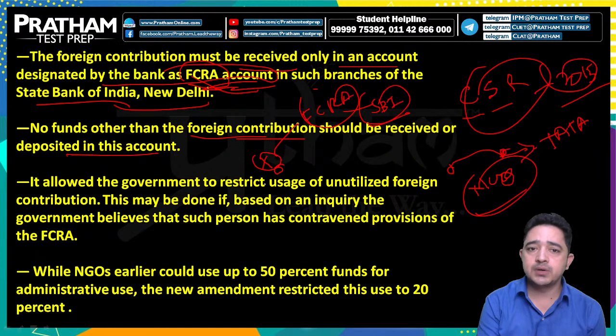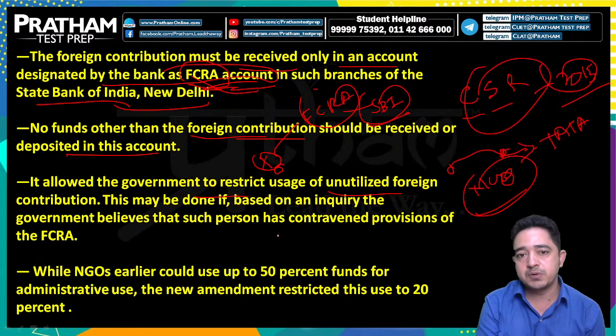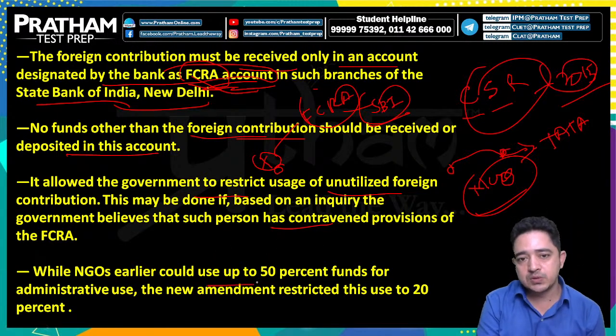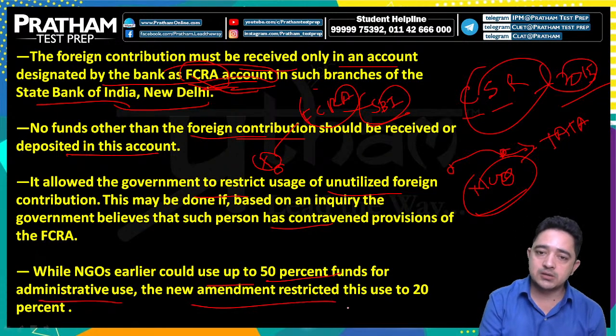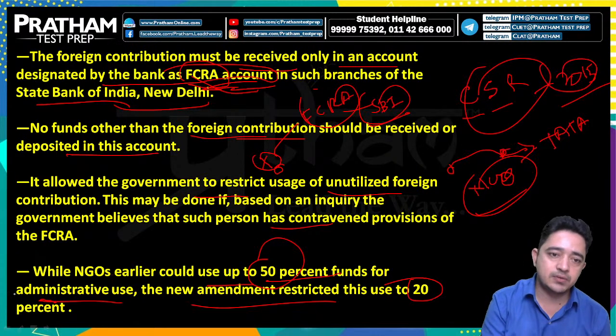It allowed the government to restrict usage of unutilized foreign contribution. This may be done if, based on inquiry, the government believes that such person has contravened provisions of the FCRA. While NGOs earlier could use up to 50% of funds for administrative use, the new amendment restricted this use to 20%. So earlier it was 50%, now we can use only 20%.